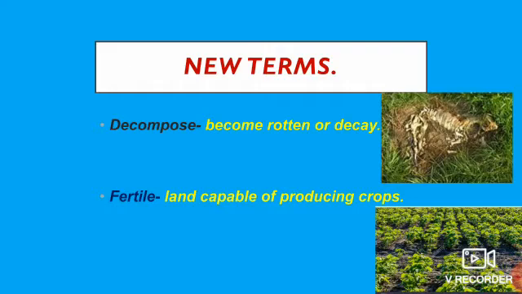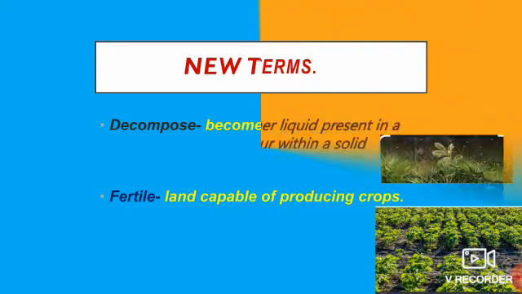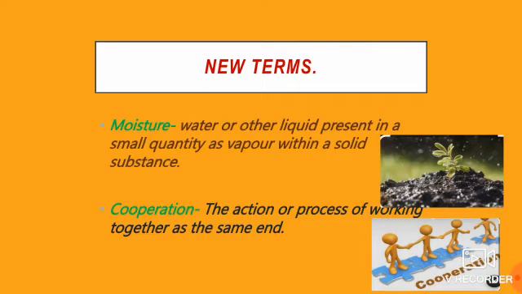Now, the next word is fertile, the land which is capable of producing good quantity of crops. Moisture, that is, water or other liquid present in a small quantity as vapor within a solid substance. Example, moisture present between soil particles.